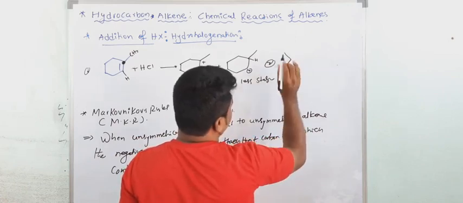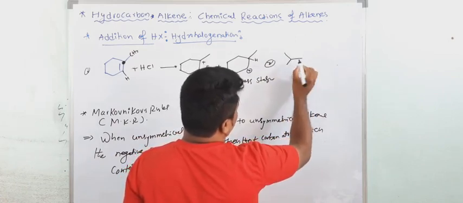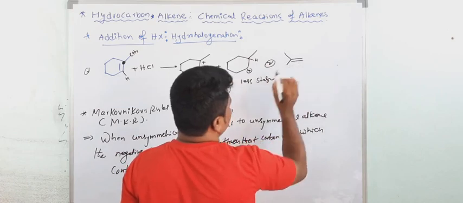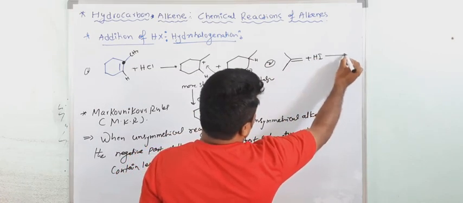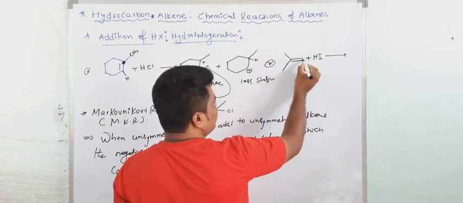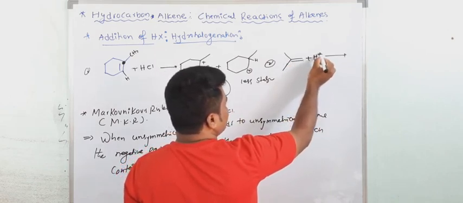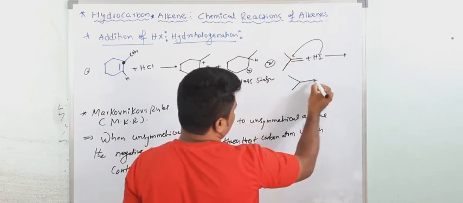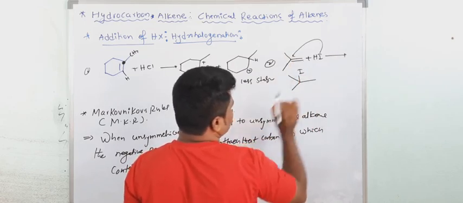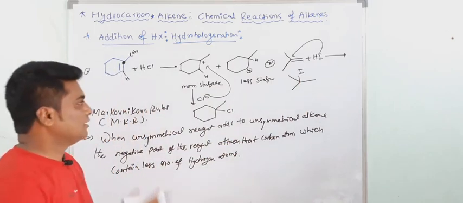Suppose, see here, like this one, we already discussed. If we add HI, see here there is no hydrogen. Here two hydrogens are there. So the negative part goes to that carbon atom which contains fewer hydrogens. So directly you will get it like this. Understood? Write down.